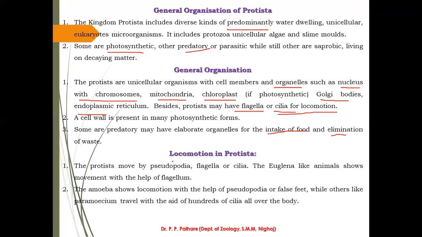Next one, that is very important, is locomotion in protists. I gave the information regarding this point two minutes before. Just an overview of this point: protists may move by pseudopodia, flagella, or cilia. I will give the information regarding all of these. Euglena-like animals show movement with the help of